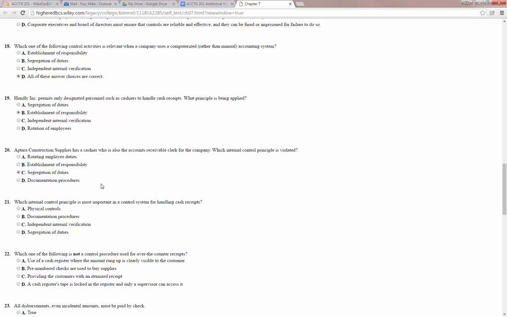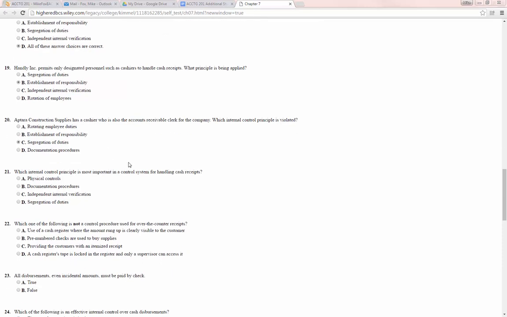And I'd say we're violating segregation of duties because in essence what's happening here is you have a person who's bringing in cash, but then they're also dealing with the accounts receivable, which would be the record keeping of the cash. And so that's going to cause a problem. You can make an argument for establishment of responsibility because the person now has two responsibilities, but I think C is our best answer.